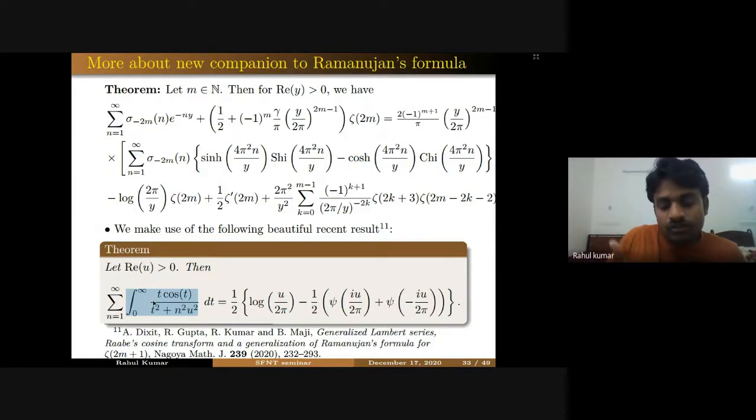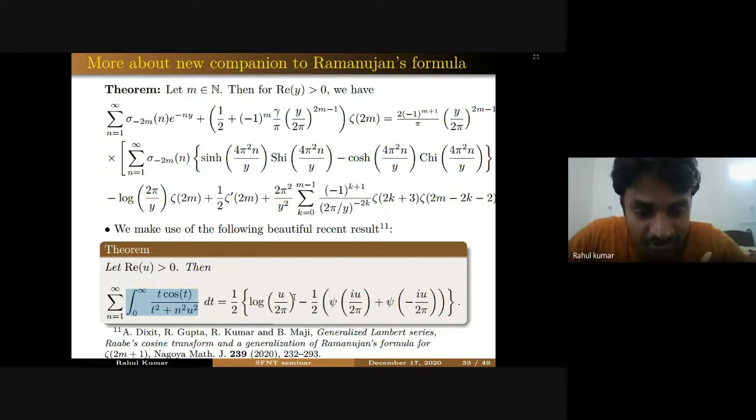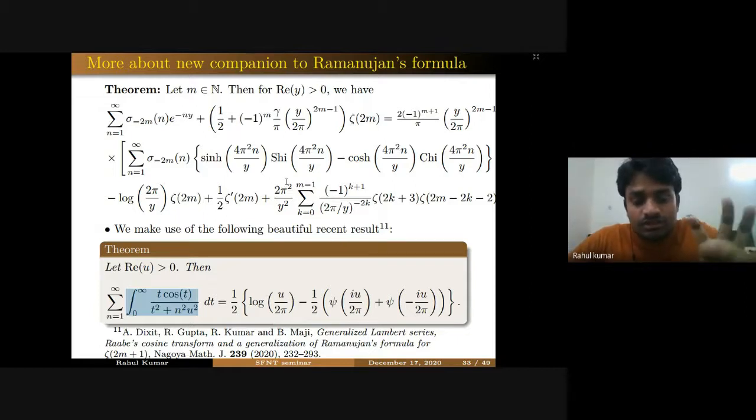you can evaluate these integrals in terms of hyperbolic sine and hyperbolic cosine integrals, but the summation is actually nothing but in terms of log and the psi function. So this is the main result behind the reduction of this formula to that nice looking formula for zeta of 2m. I am not going again into the details because it will take too much time of my talk. So I will just say that this is the main ingredient to reduce this formula to that zeta of 2m